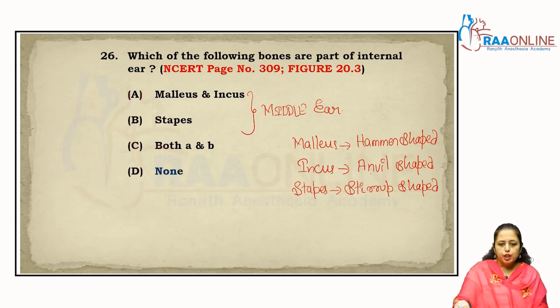Clear? So none of the bones is a part of the internal ear, so the answer is D, that is none.